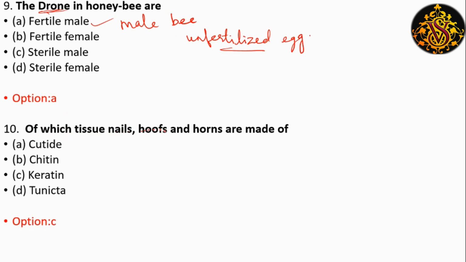Next question: of which tissue nails, hooves and horns are made of? And the answer is keratin. From keratin the nails, hooves and horns are made up of. We all know that nails are grown from keratin, right? So hooves and horns are also produced from keratin.